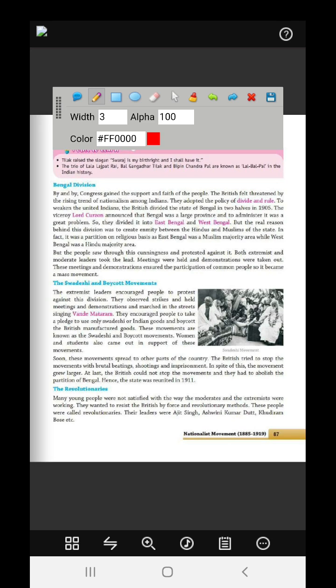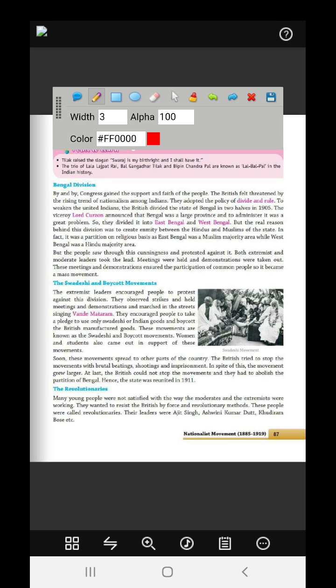At last, the Britishers could not stop the movement, and they had to abolish the partition of Bengal. They said Bengal will be reunited again. Hence, the state was reunited in 1911. And in the same year, they moved their capital from Calcutta to Delhi, because they knew that Calcutta was becoming a center of revolutions, a center of this independence movement.